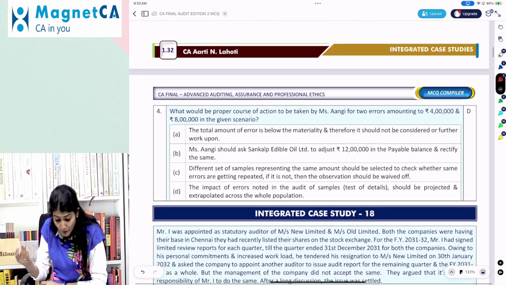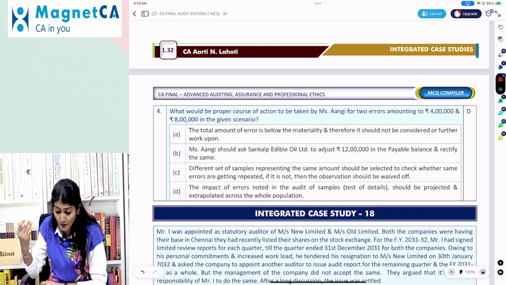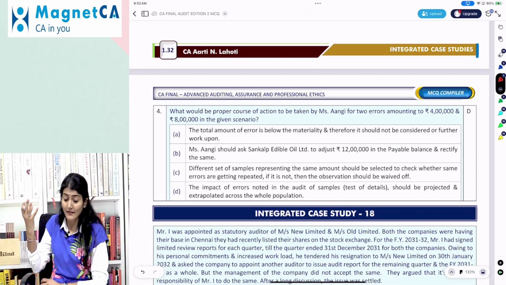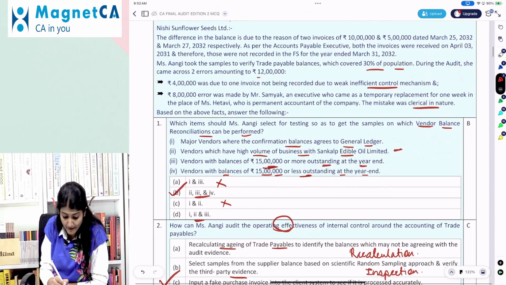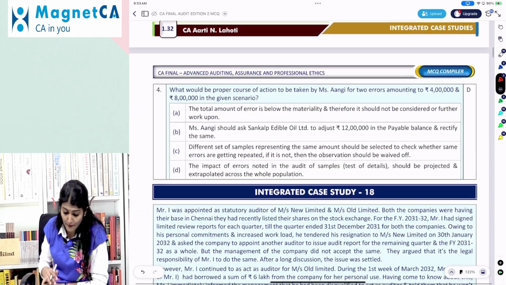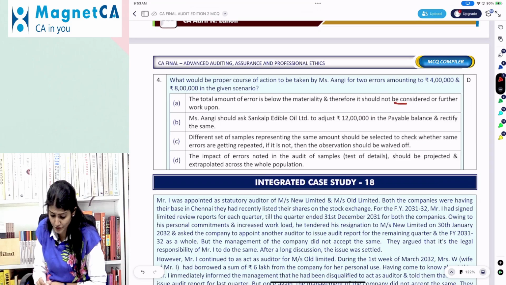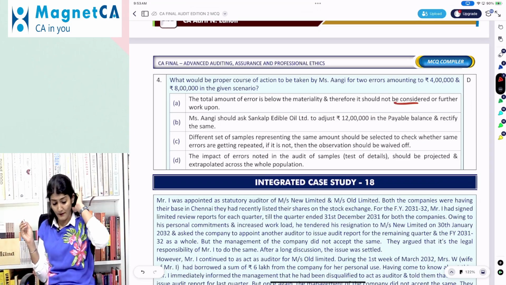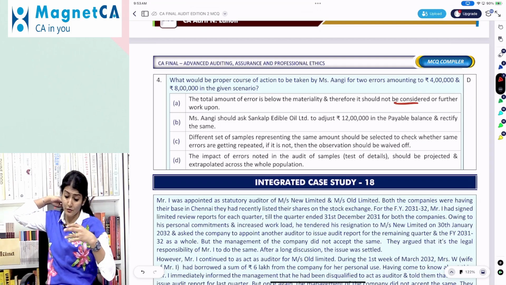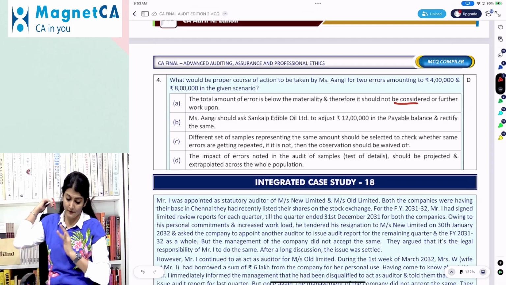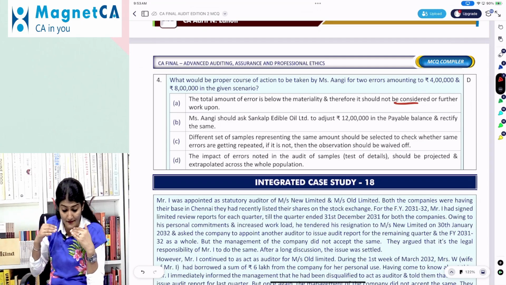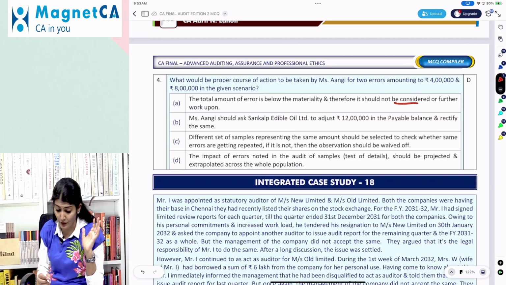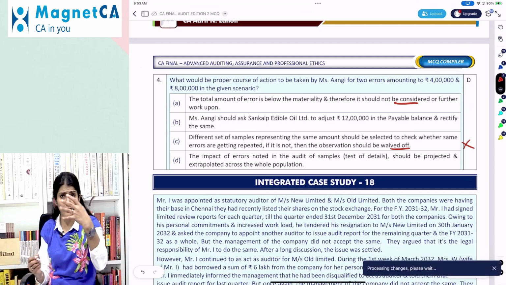And what would be the proper course of action to be taken by Angi for the two errors amounting to 4 lakh and 8 lakh in the given scenario? Right, so 30% of the population was taken as the sample, and in that the two errors of 4 lakh and 8 lakh were identified. Right, so the total amount of error is below materiality, therefore it should not be considered for further work. Angi should ask Sankalp Edible Limited to adjust 12 lakh in the payable balance and rectify. A different set of samples representing the same amount should be selected to check whether the same errors are getting repeated. If not, then the observation should be waived off. We waive off this option.